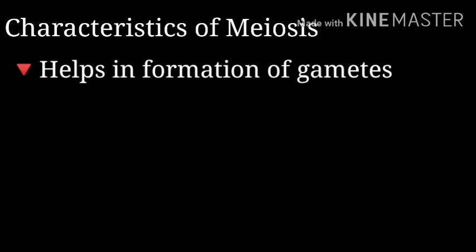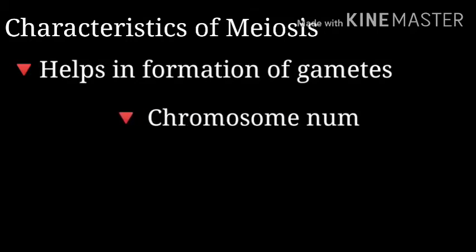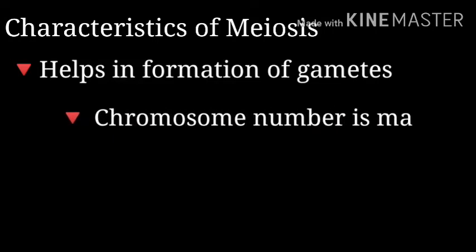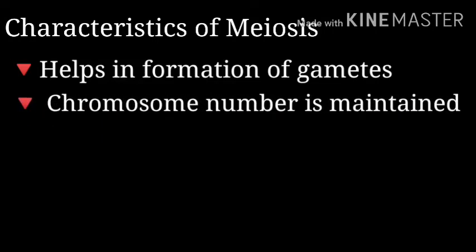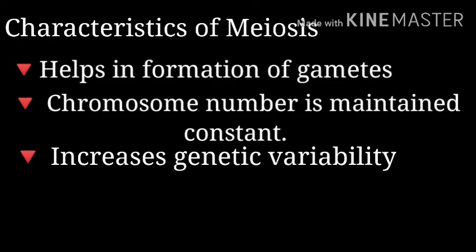Now let us see the characteristic features of meiosis. Meiosis helps in formation of gametes. It is a cell division by which conservation of specific chromosome number of each species is achieved across generations in sexually reproducing organisms. It also increases the genetic variability in organisms.